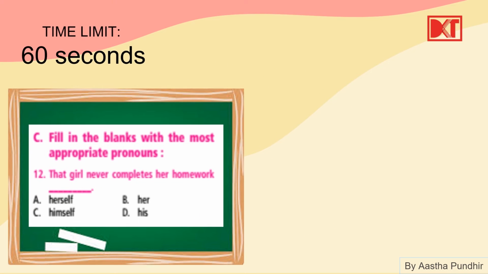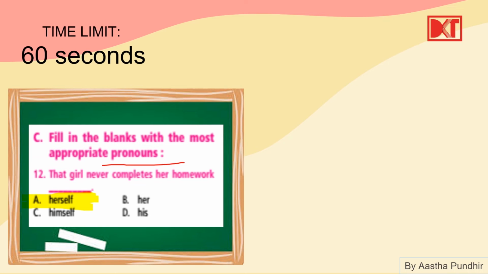Okay, so now we start off with the questions on pronouns. Let's read. The first category says fill in the blanks with the most appropriate pronouns. So here it says that girl never completes her homework dash. Herself, her, himself, his. Okay, so here the correct answer is A, herself. The girl never completes her homework herself.